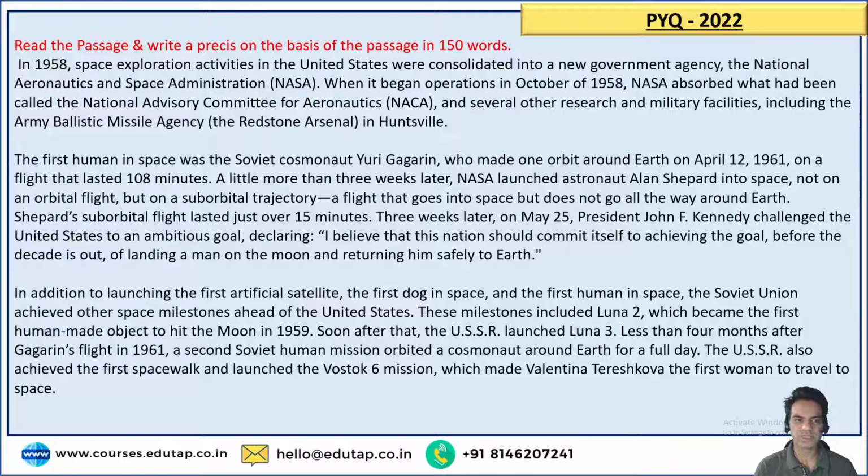The first human in space was the Soviet cosmonaut Yuri Gagarin, who made one orbit around the Earth on April 12, 1961, on a flight that lasted 108 minutes. A little more than 3 weeks later, NASA launched astronaut Alan Shepard into space, not on an orbital flight, but on a suborbital trajectory, a flight that goes into space but does not go all the way around the Earth. Now, Shepard's suborbital flight lasted just over 15 minutes.